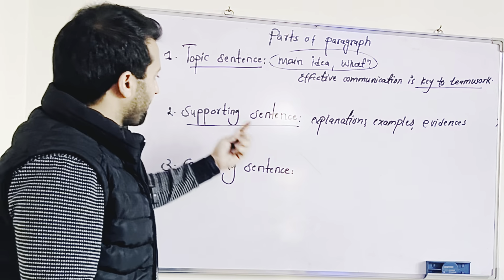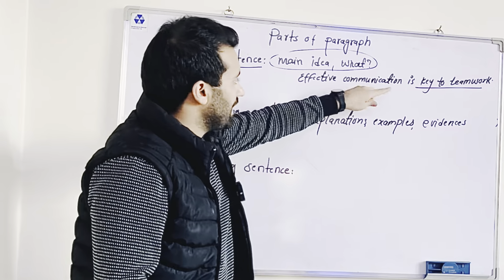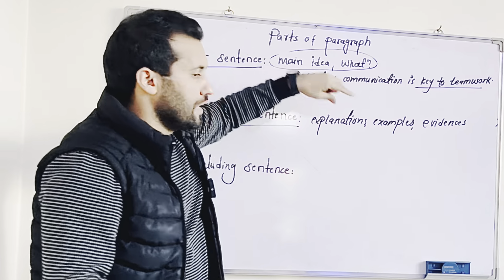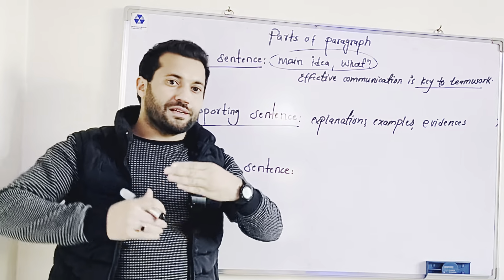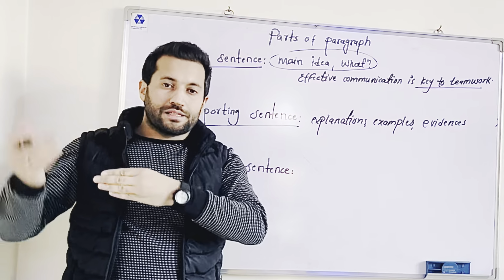Let's say this is the topic sentence, and I paraphrase the topic sentence. Paraphrase means we use different words, but it gives the same meaning. This is called paraphrasing.